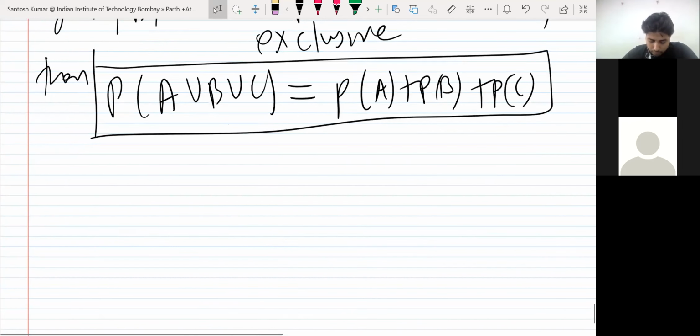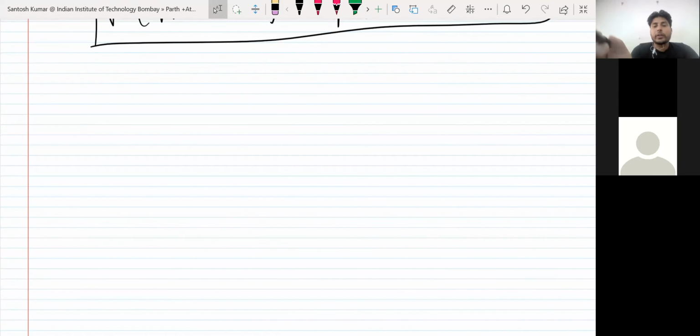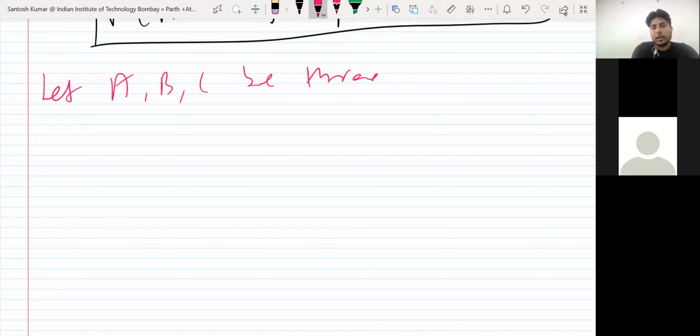Like in probability, they will ask you a problem in words and you have to convert it into mathematical notation. So suppose you have three events. Let A, B, C be three arbitrary events.